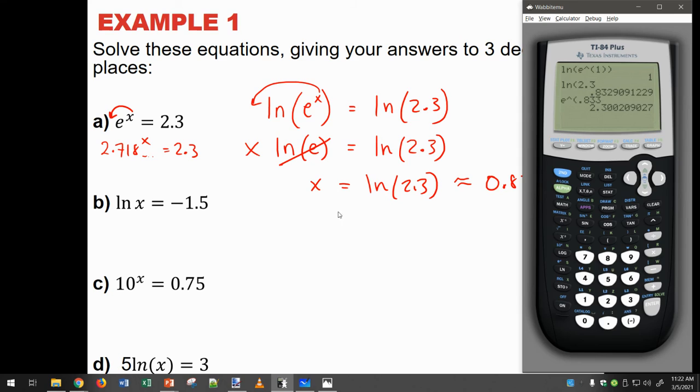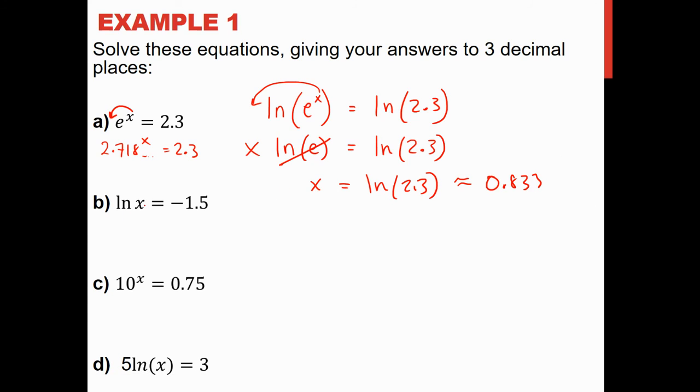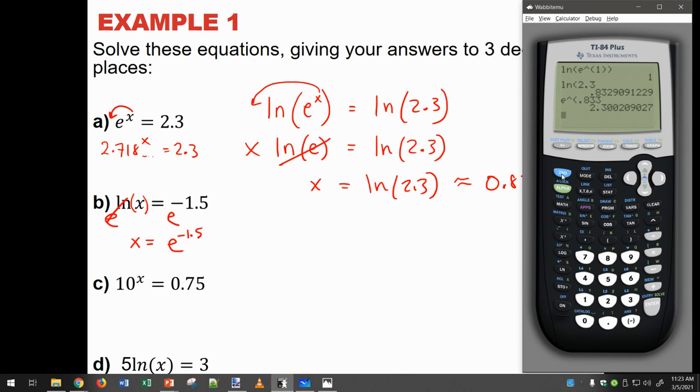Okay, next one. If the equation has natural log in it already, then we need to figure out what this x is by raising e. It's called exponentiating both sides. E to the power of natural log x also will cancel this out. So then we just type into our calculator e to the negative 1.5. So e to the minus 1.5. 3 decimal places would be 0.223.